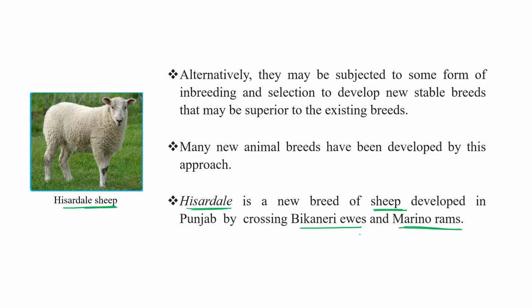So 2 different breeds, right? So Hisar Dale is a very good example of a newly developed sheep type in which mating occurs between 2 different breeds of sheep, Bikaner and Merino rams.